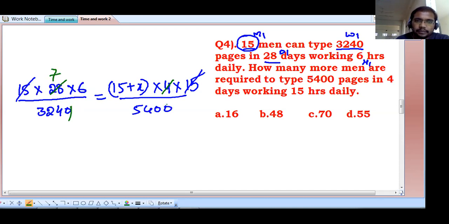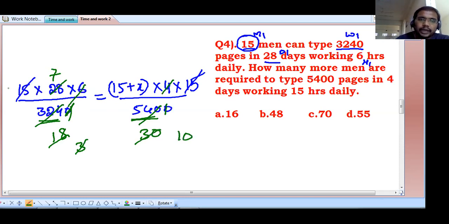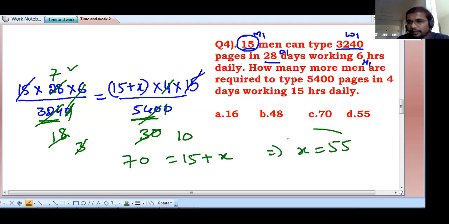0, 0 cancel. If you see these numbers, this is 18 square. 18 is cancelled 3 times in 54. That means 30 here, 18 here, 18 times. 6, how many times cancel? 3 times. 3, how many times cancel? 10 times. 10 into 7 is 70, which equals 15 plus x. Then the x value is equal to 55.